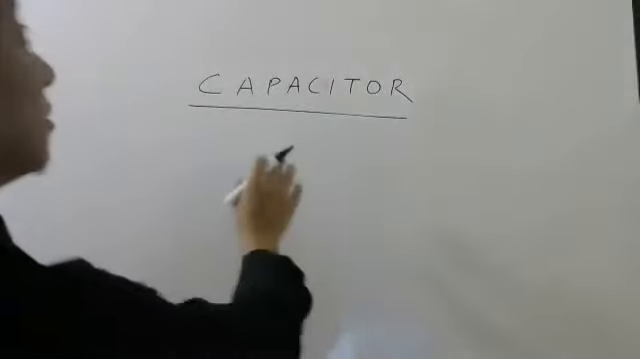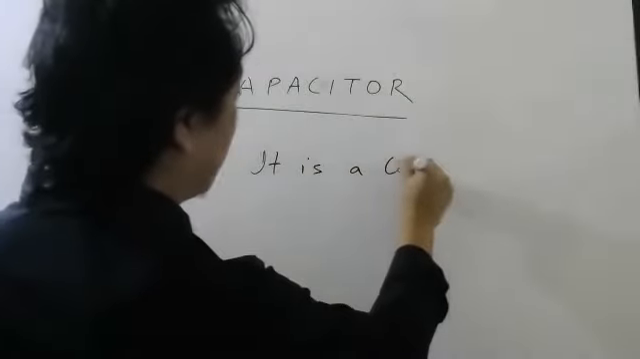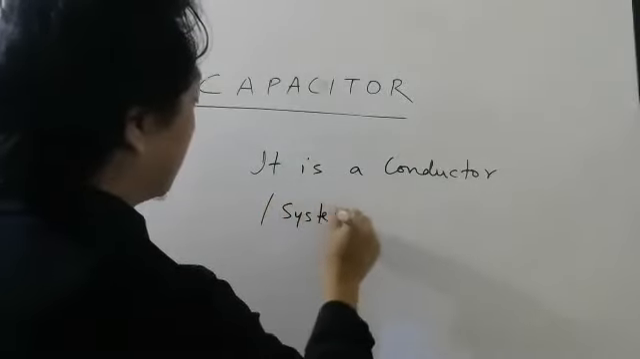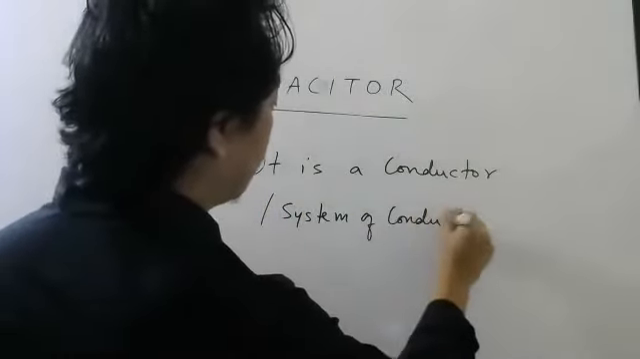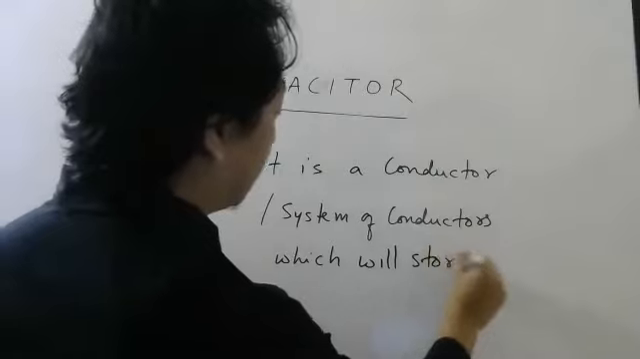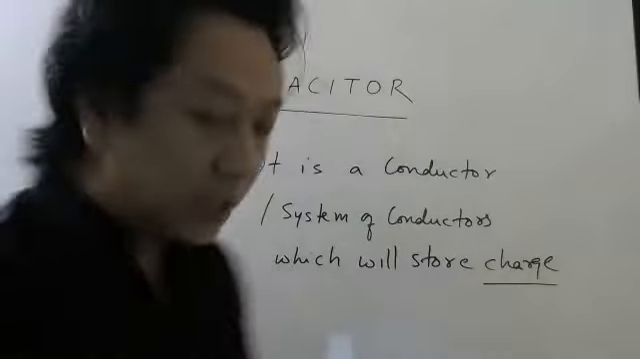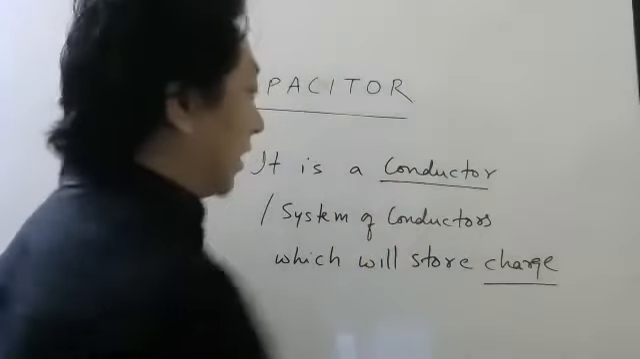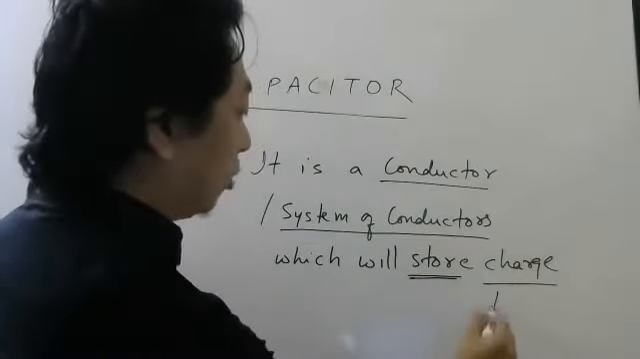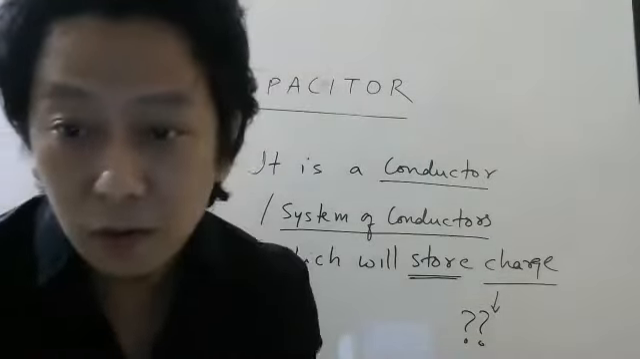Okay, we'll start. So what is a capacitor? If I ask, please write down everything that you see. It is a conductor, or it could be a system of conductors, which will store charge. So what is a capacitor? It is a device, which is a conductor basically, or it can be many conductors also, which is basically used to store charge. Why do you want to store charge?